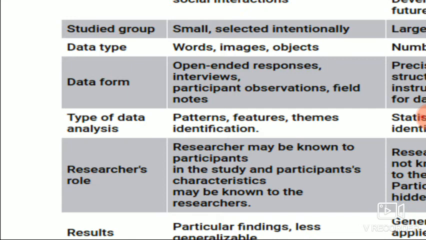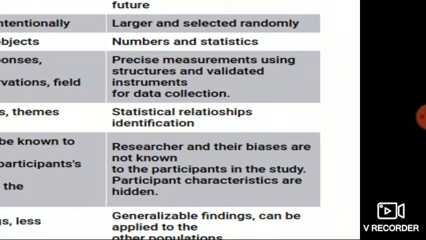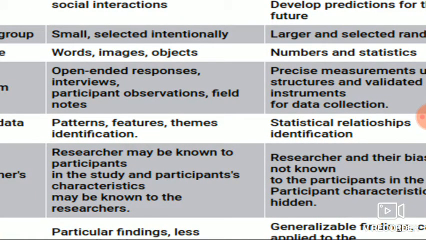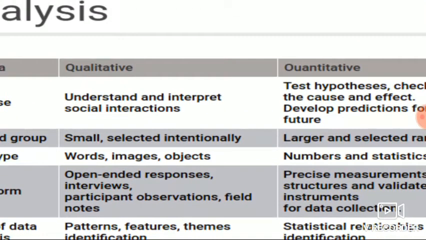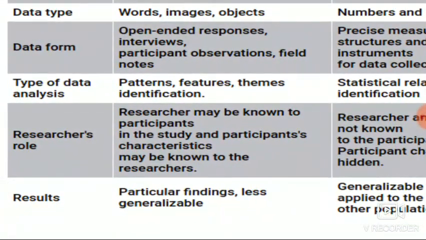What type of analysis can we do on the qualitative side as well as the quantitative side? On the quantitative side, we do statistical analysis. All types of statistical tools we can use. Whereas on the qualitative side, we can apply patterns, features, themes, identification. This analysis only we can do because of its character. It has a word and symbol character. We can only segregate this data by feature based, theme based, like that.